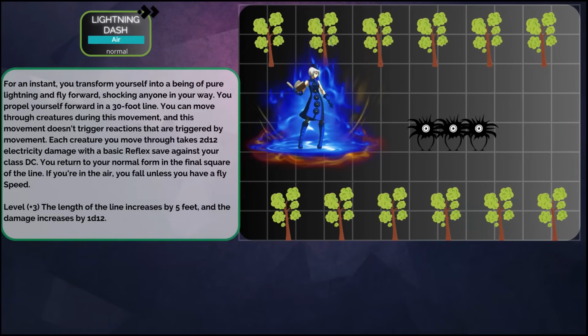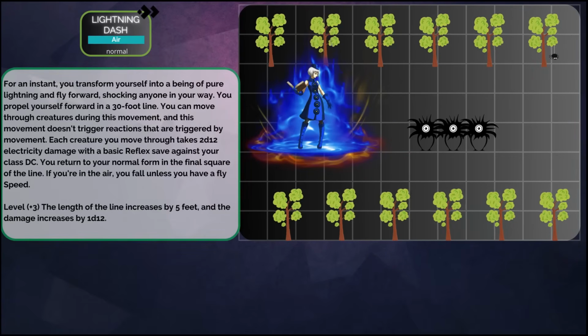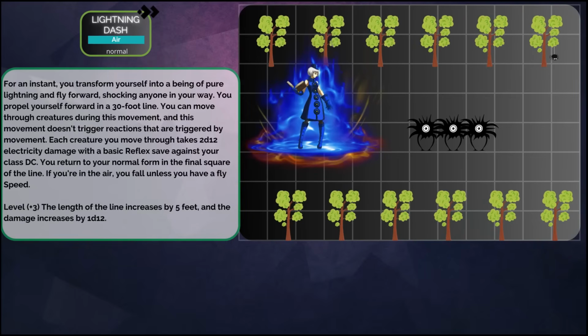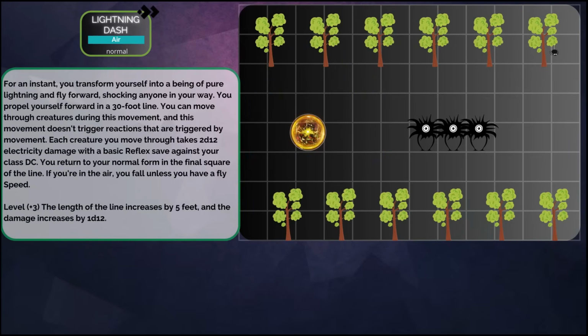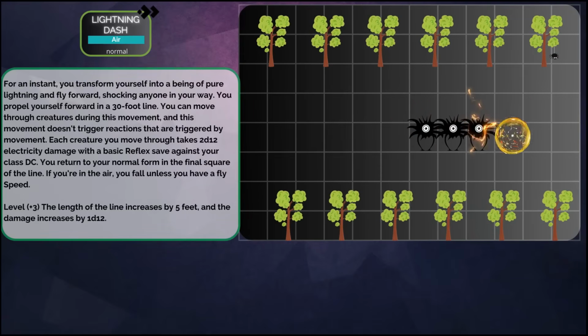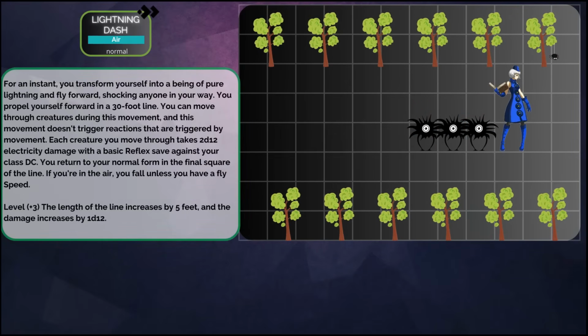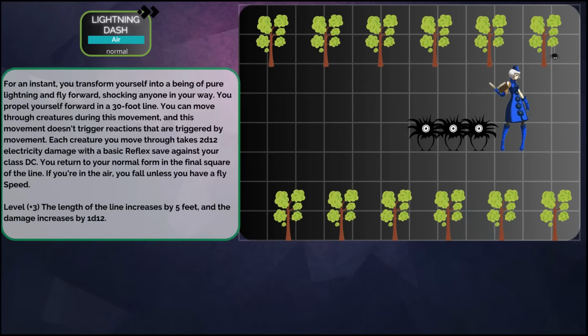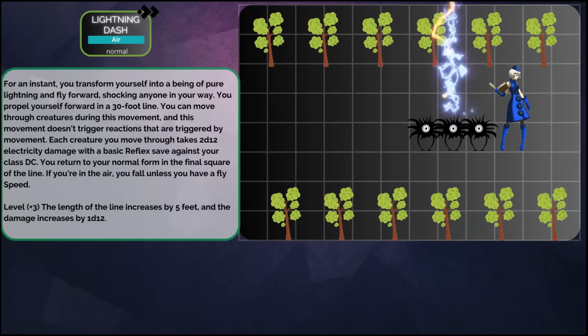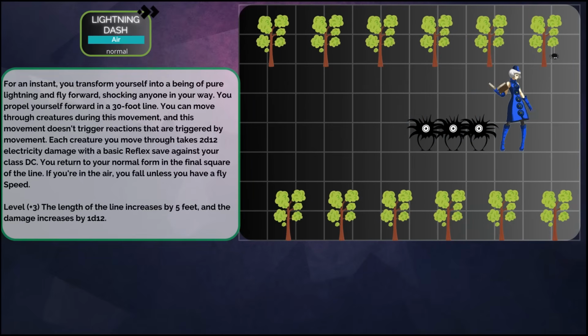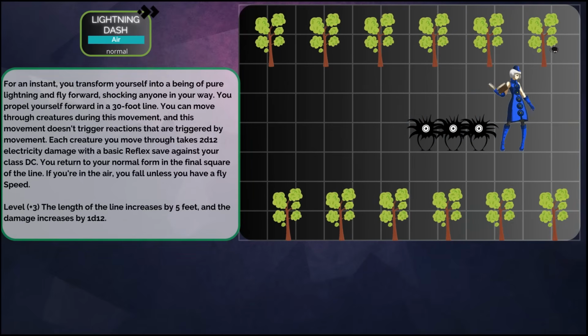Sounds really cool. Let's look at another example, a common air element impulse, the level 4 lightning dash. You turn into a lightning bolt and fly forward, striking everyone in your path. You can move in a straight line through the creatures without provoking a reaction to move. Each creature you fly through takes electricity damage if it fails a reflex save against your Kineticist DC. At the end of your action, you return to your normal form.